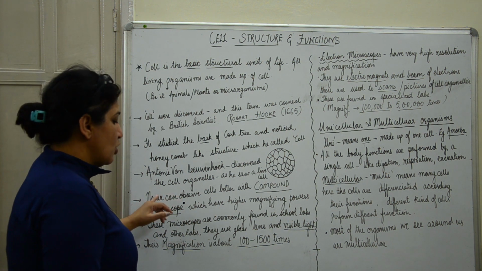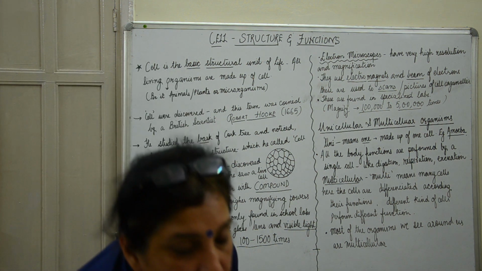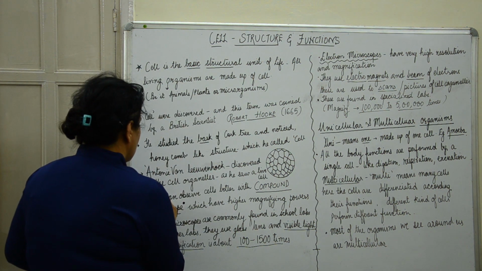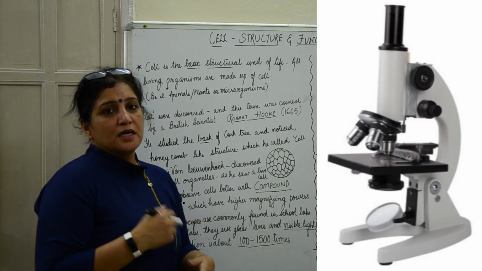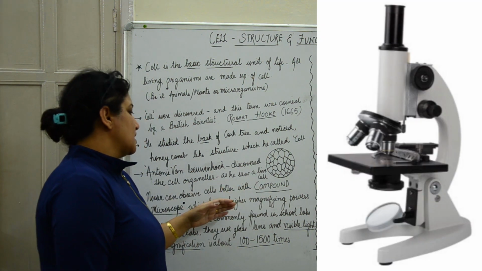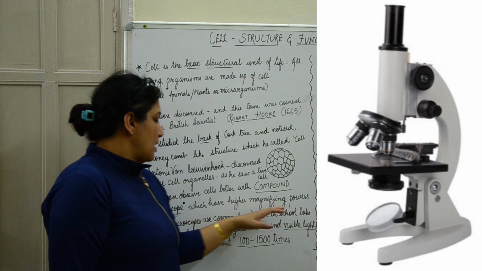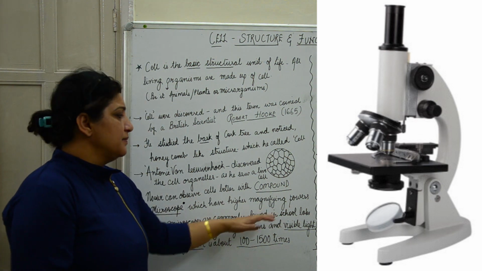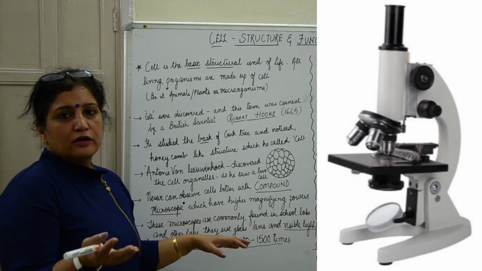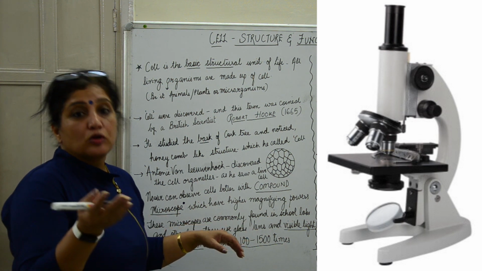Now we can actually observe cells with compound microscopes. These microscopes have high magnifying powers, and you commonly see them in school labs, and in pathological labs like Dr. Lal Path labs.